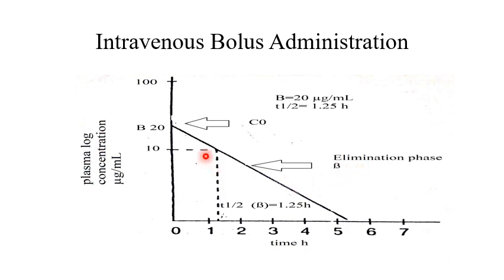Now the coefficient b is the extrapolated value of this decrease in plasma concentration, and this b is basically the point where this curve joins the y-axis.